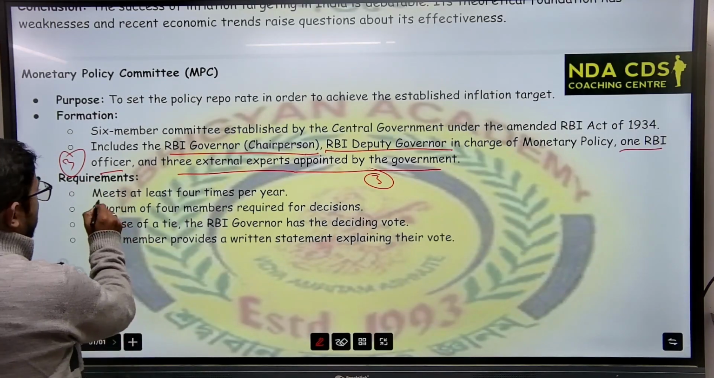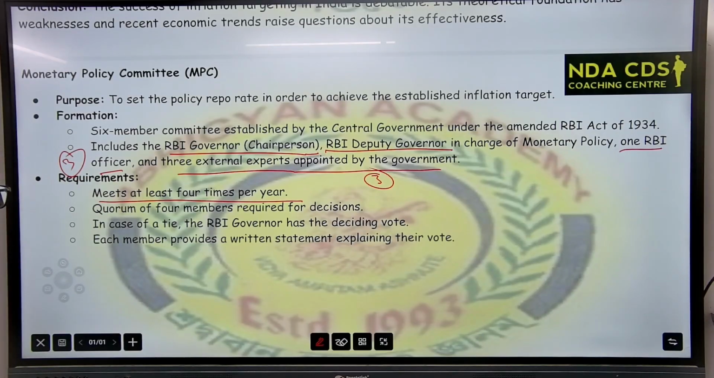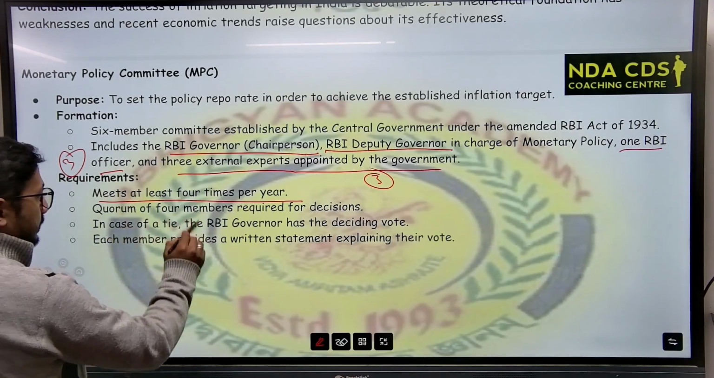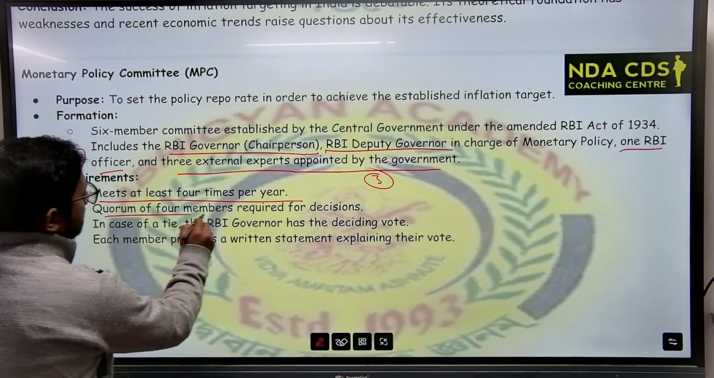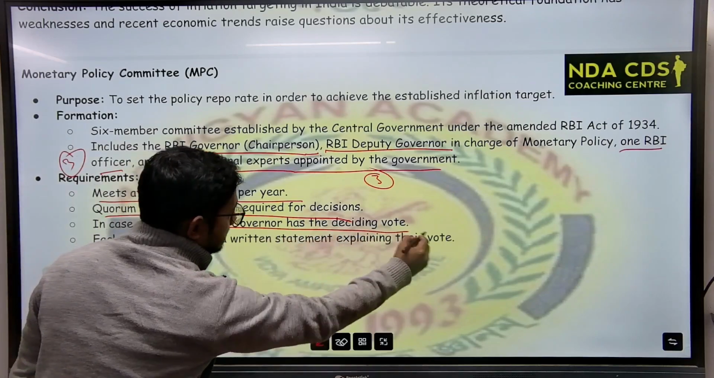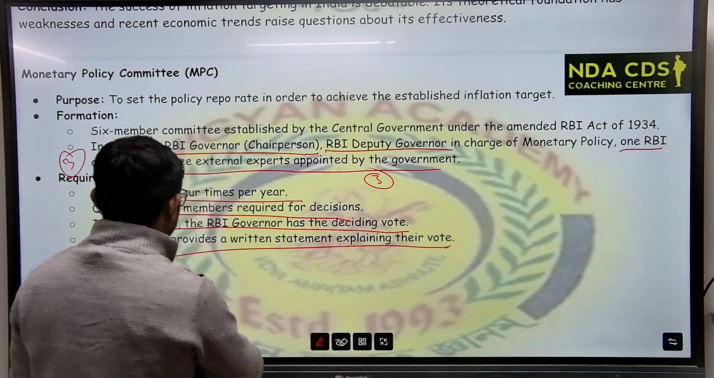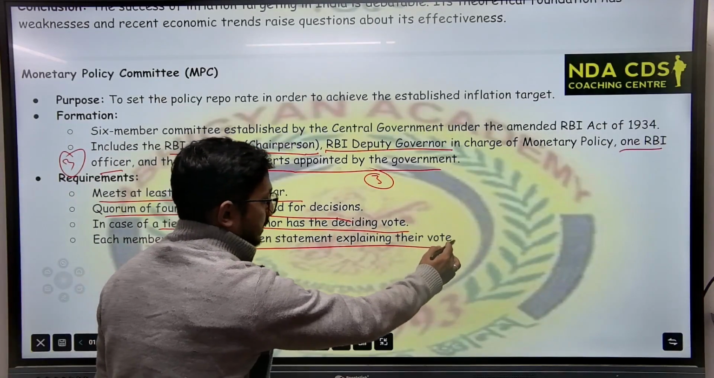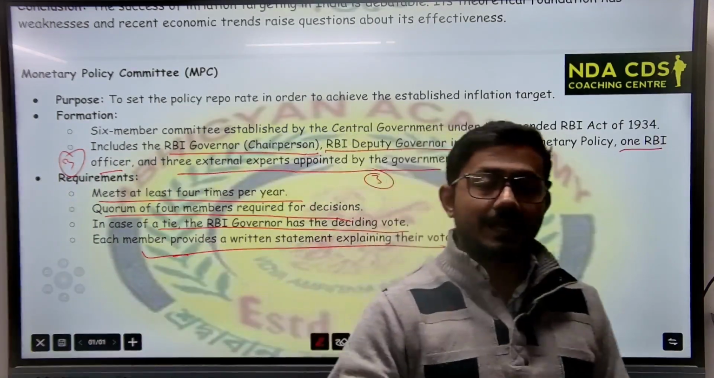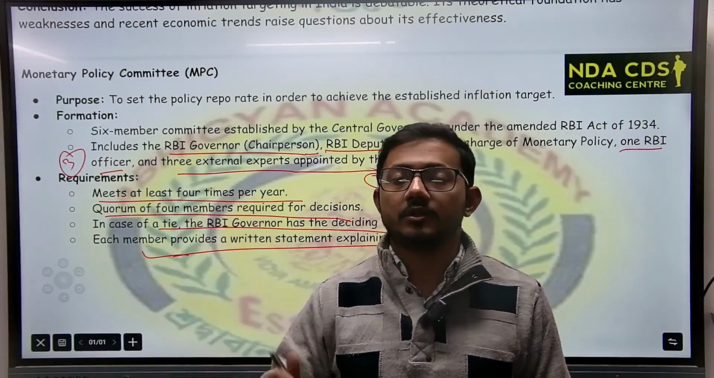Now, what are the requirements? The committee shall meet at least four times per year. It can be more. A quorum of four members is required for decisions. At least in that meeting there must be a minimum of four members. In case of a tie, the RBI governor has the deciding vote. That I have told you. Each member provides a written statement explaining their vote. Each and every member in the committee votes and must explain and justify the vote.